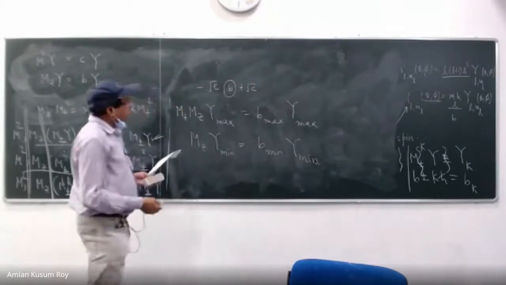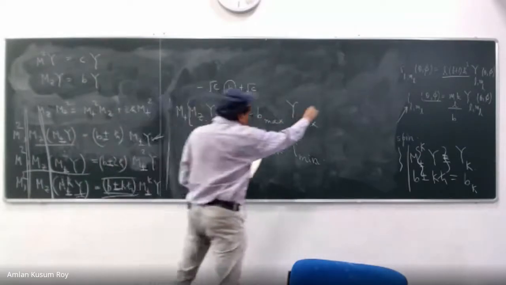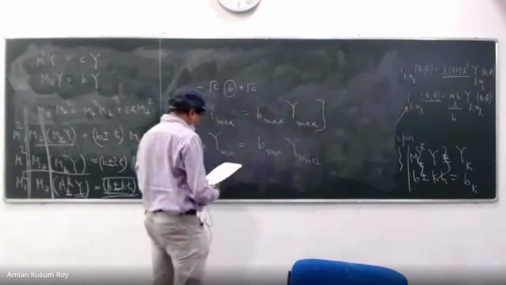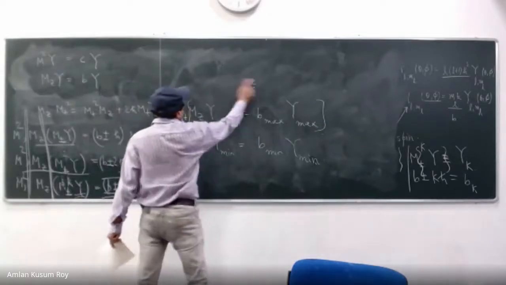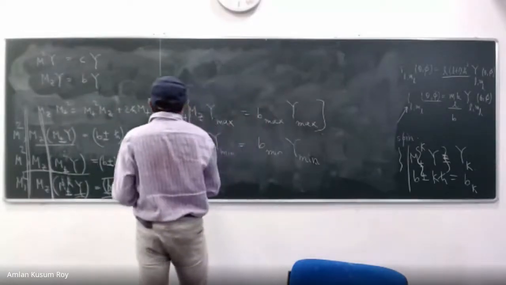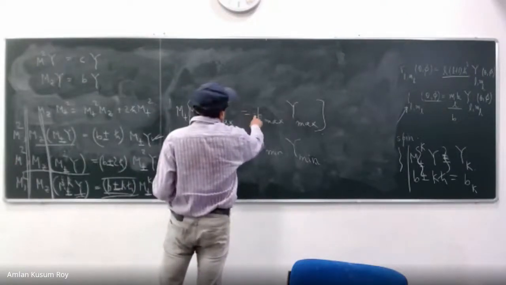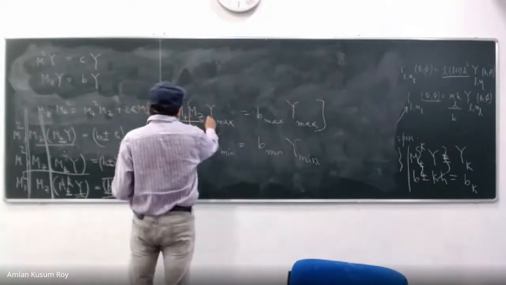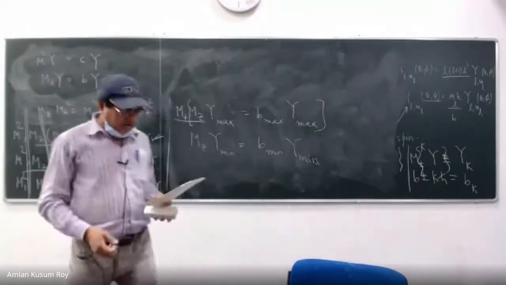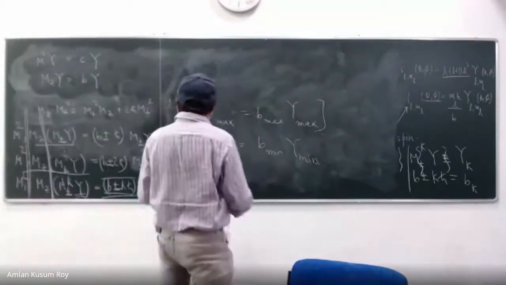So can you please work it out, what will happen if I operate M plus on this equation? Just quick 30 seconds. I'll write it, but you will try to do that. M plus MZ Y max is equal to B max M plus Y max, right? So what happens to M plus MZ? Can you please work it out? M plus MZ is what?